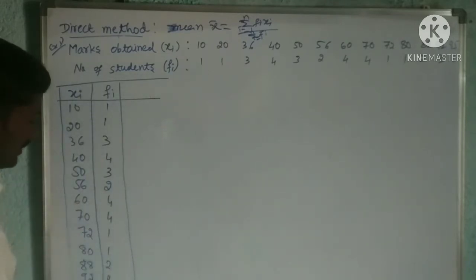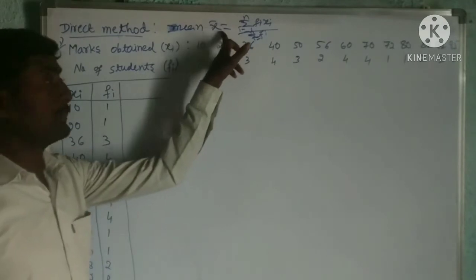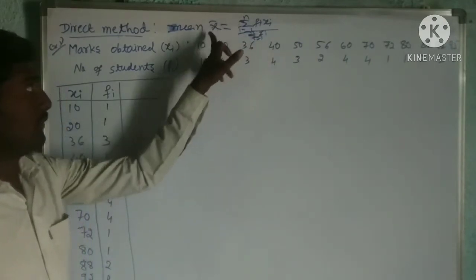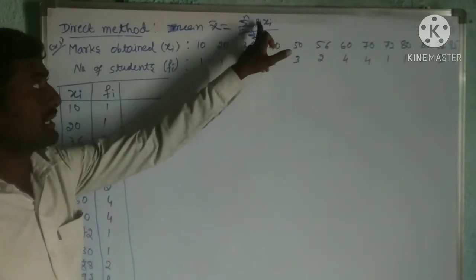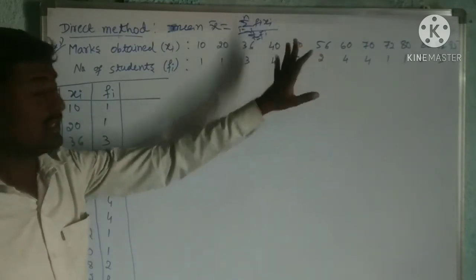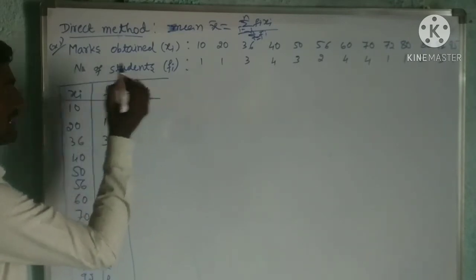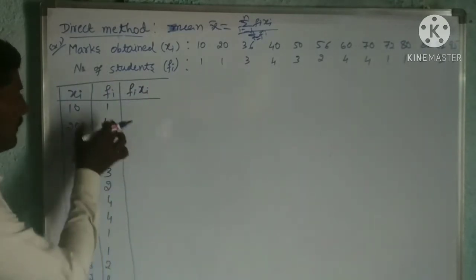Now this is the given data. I am going to find the mean, x bar. To find this mean, I need the term sum of fi xi. So I have to find fi into xi, which means multiplying these two.